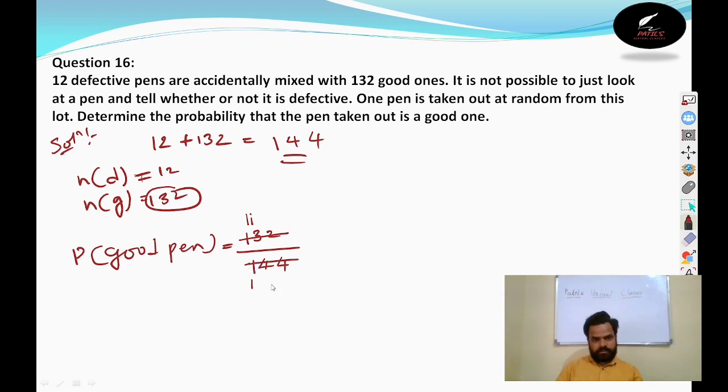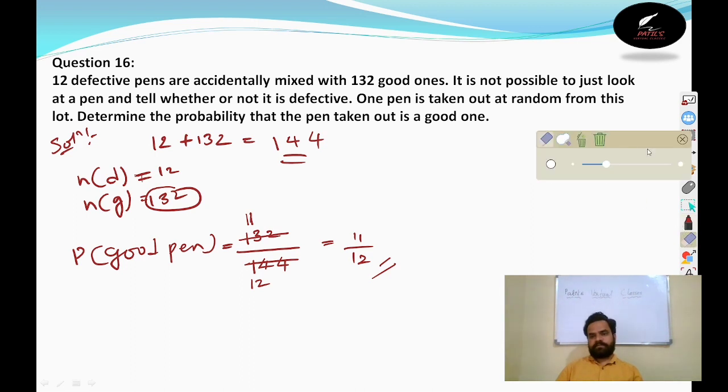Here also 12 on the 12, 12 to the 24. And the answer is 11 by 12. The probability of getting a good pen is 7 by 12. So this is question number 16. Can we go for the next question?